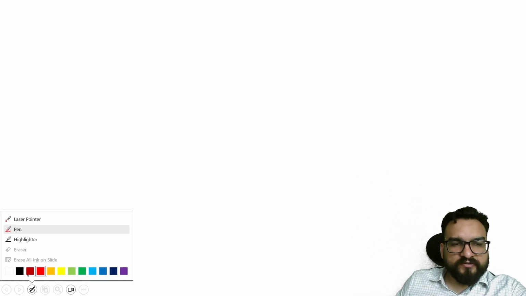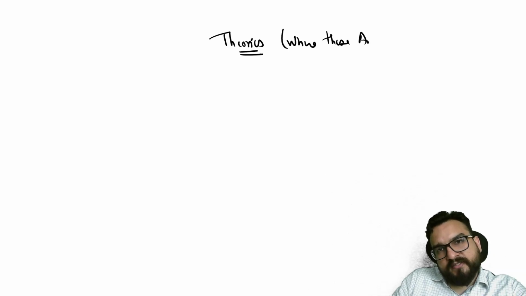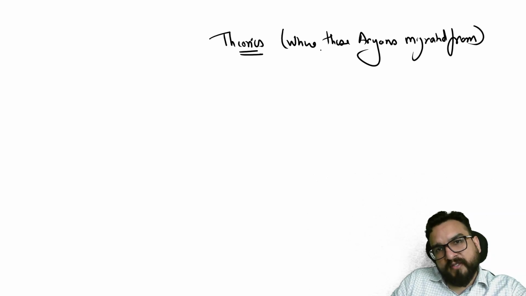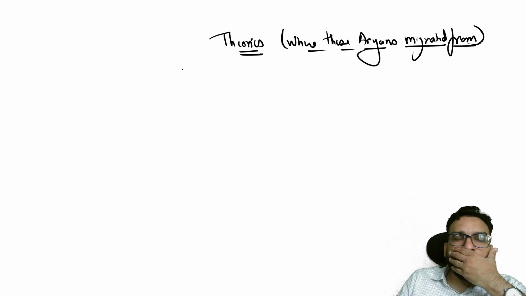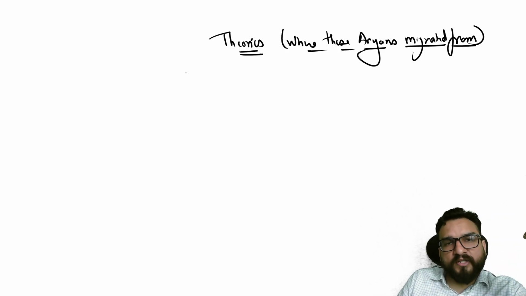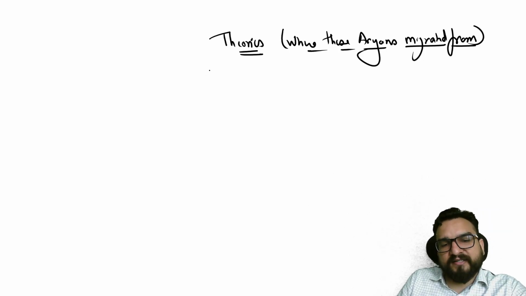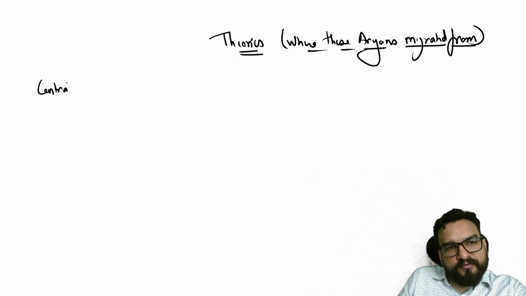So this you have to understand with different theories over here, guys. Different theories of where these Aryans were from, or where these Aryans migrated from. This we have to understand. Very important thing, which you might know with respect to different theories: Central Asian theory, Steppe theory, Out of India theory. You might know from the names, but I will be telling you how you have to connect things, right?